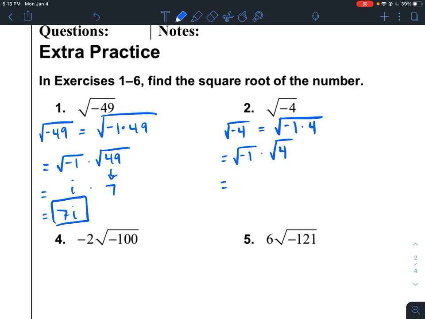The square root of -1 is the imaginary unit, I, and the square root of 4 is 2. So I times 2, or I could say 2 times I. So 2I is the square root of negative 4.